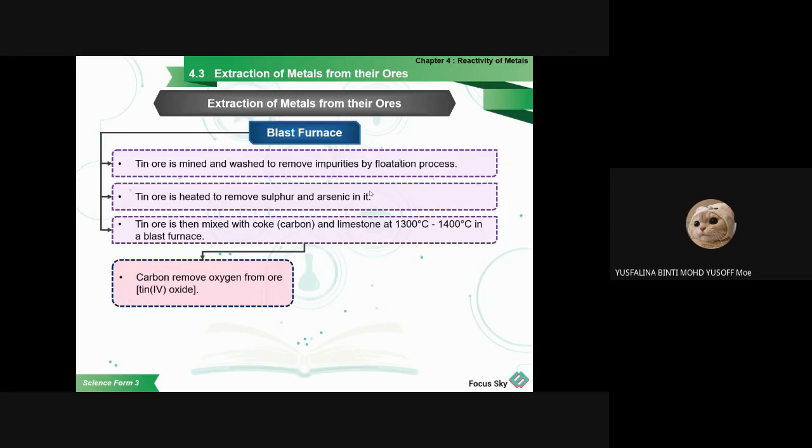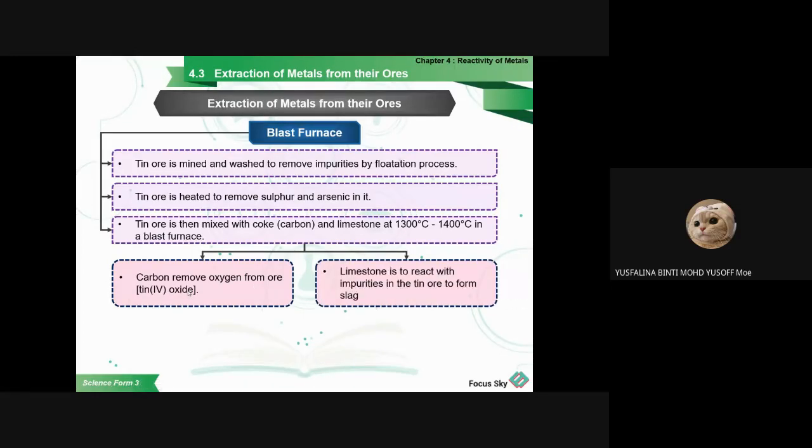So carbon removes oxygen. There are two parts of the reaction here. In the first part, the carbon from the coke removes the oxygen from the ore. Tin ore is tin oxide, so you remove the oxygen from the tin oxide.